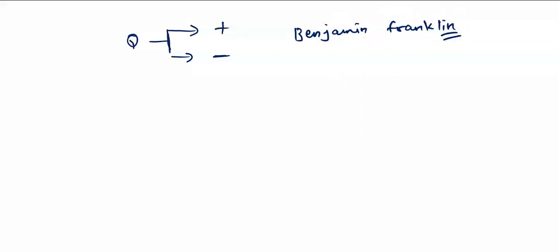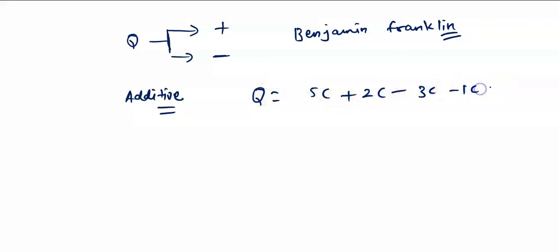Charges are additive. Additive means that you can simply add or subtract the charge. Suppose there are many charges and you have to find the total charge, you will simply add them: 5 coulomb, 2 coulomb, minus 3 coulomb, minus 1 coulomb, plus 9 coulomb, like this. Simply you can add charges, and this is what is called charges are additive.